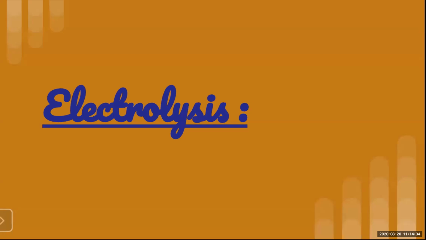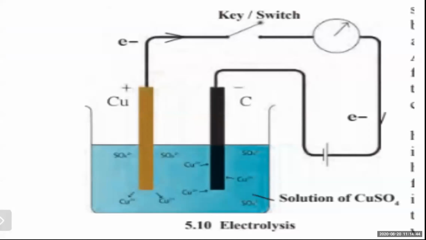Now the last one is electrolysis. Again, this is an experimental setup from the textbook only. See carefully the experimental setup first. Key switch, everything is given there, electrons are moving over there. But here the solution of copper sulfate, that is a salt, is taken.